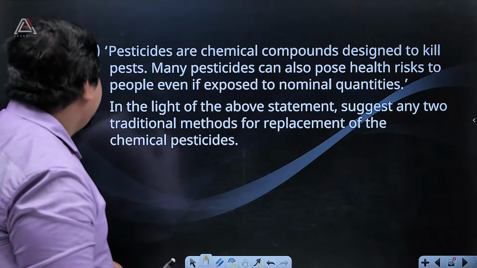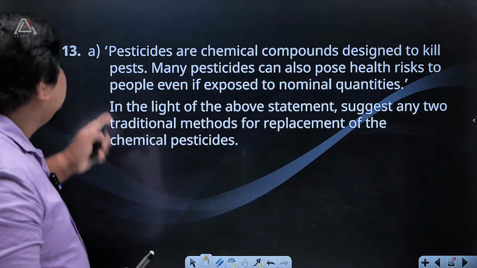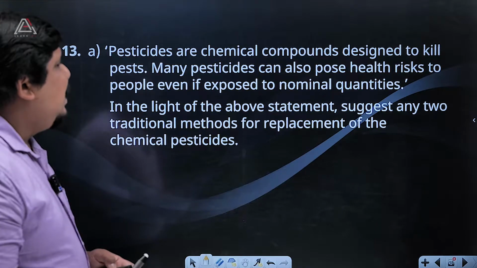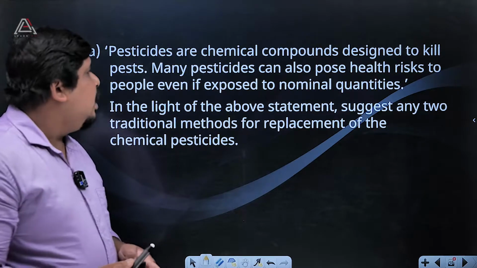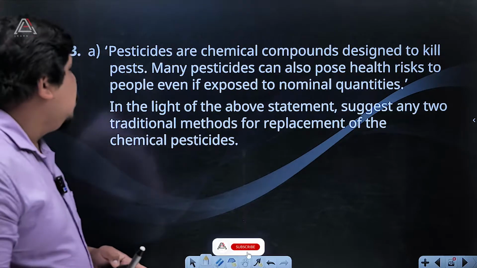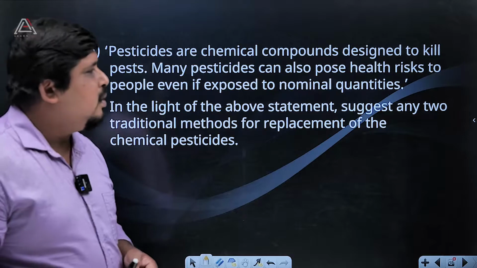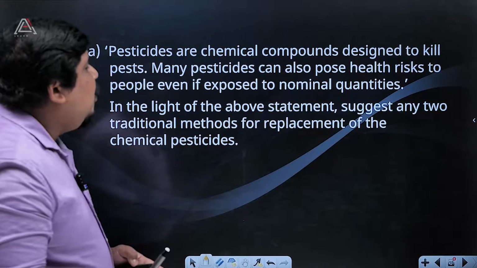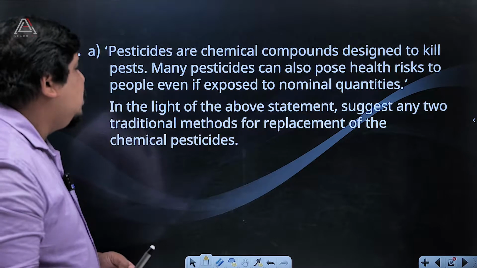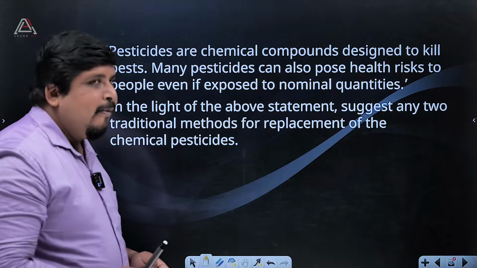The next question, the 13th one, that is A part. Pesticides are chemical components designed to kill pests. Many pesticides can also pose health risks to people even if exposed to nominal quantities. In the light of the above statement, suggest any two traditional methods for replacement of the chemical pesticides.